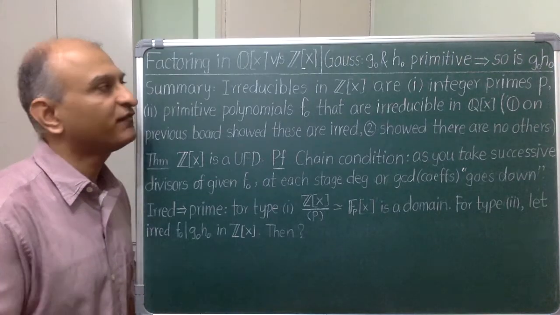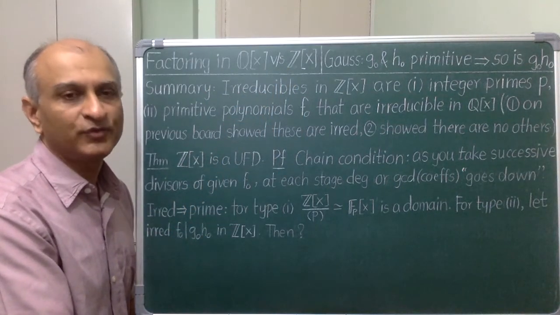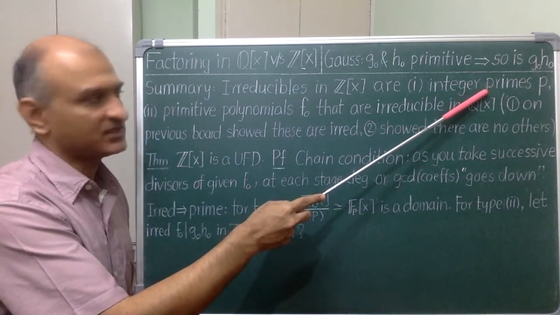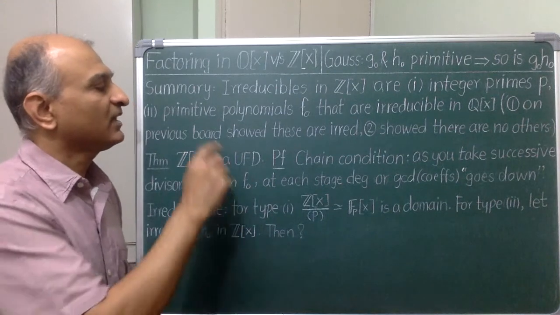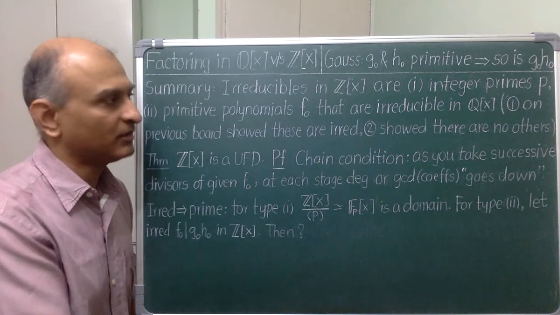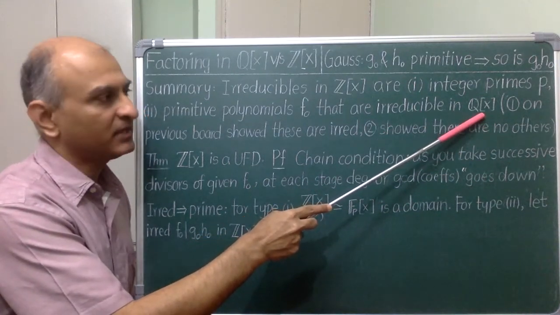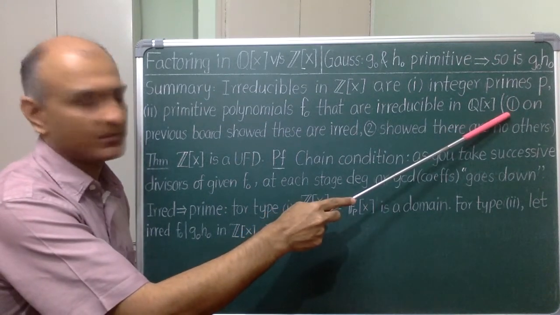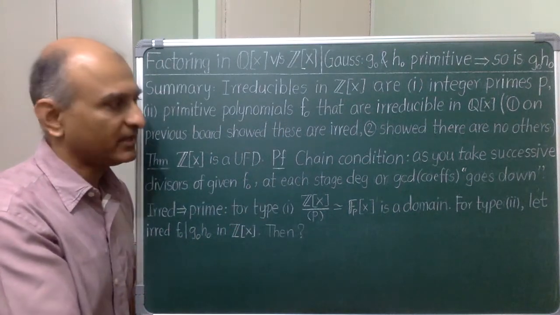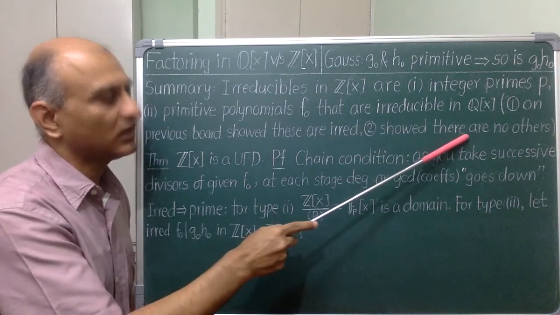We can now give a first answer to this question. Irreducible integer polynomials are of two types. In degree 0, I get the ordinary integer primes, and in positive degrees, I have primitive polynomials that, when we regard them as rational polynomials, are irreducible in this PID. You should check that item number 1 on the previous board shows that these are indeed irreducible, and the harder item, number 2, which required Gauss Lemma, shows that there are no others.